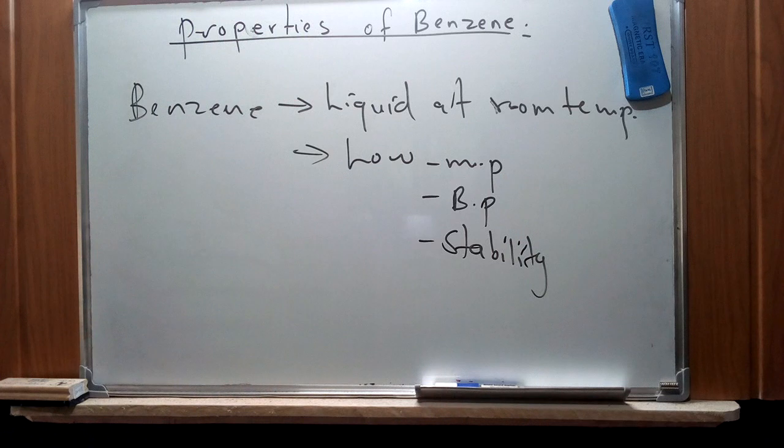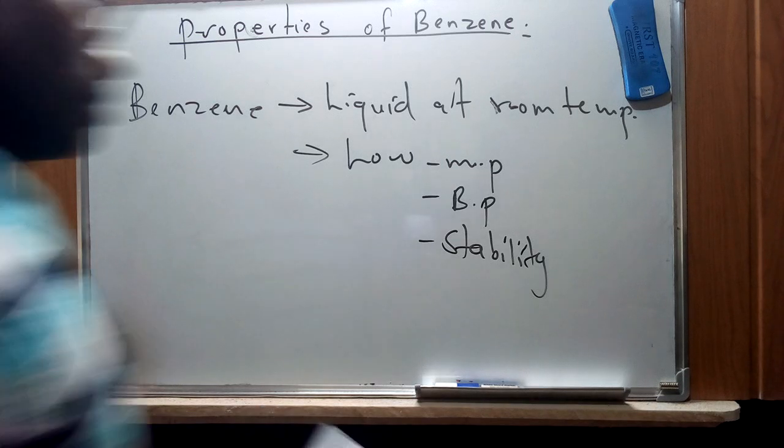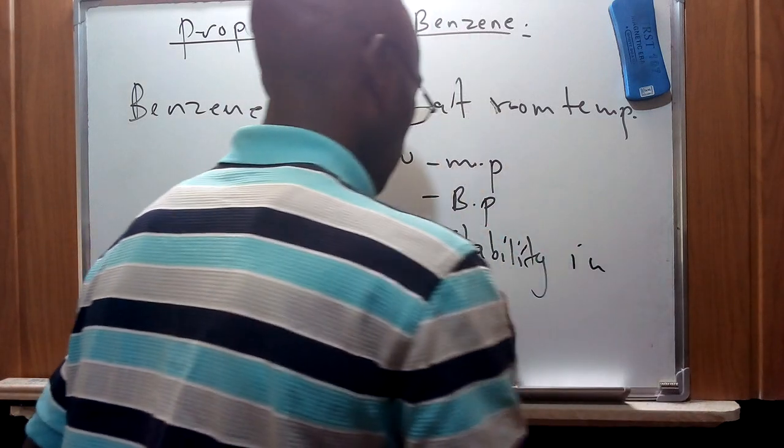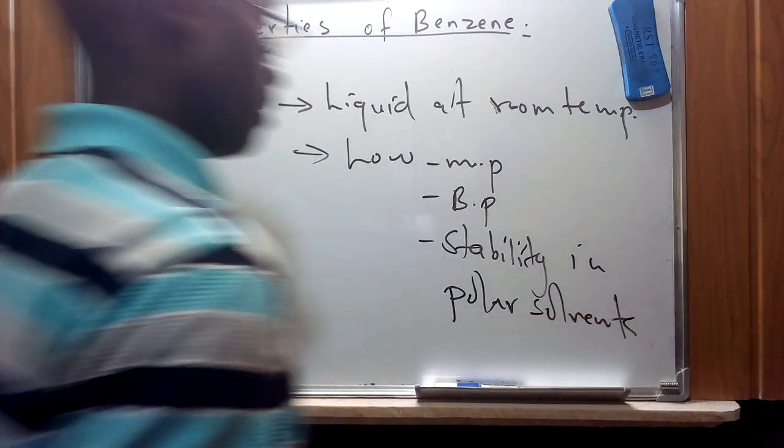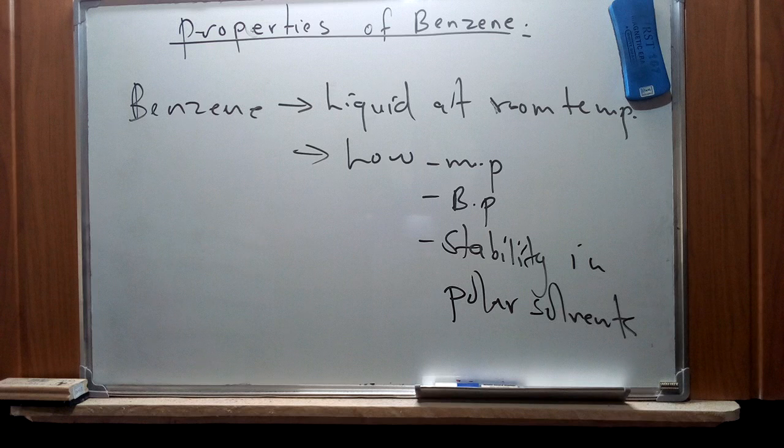So it has low melting and boiling point, and even low stability in polar solvents.